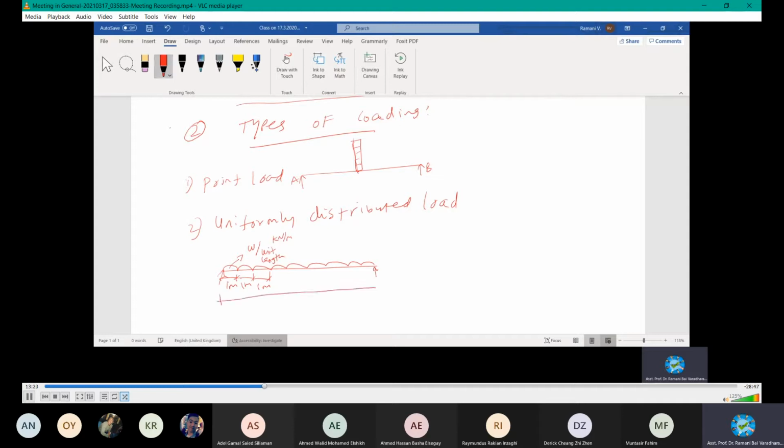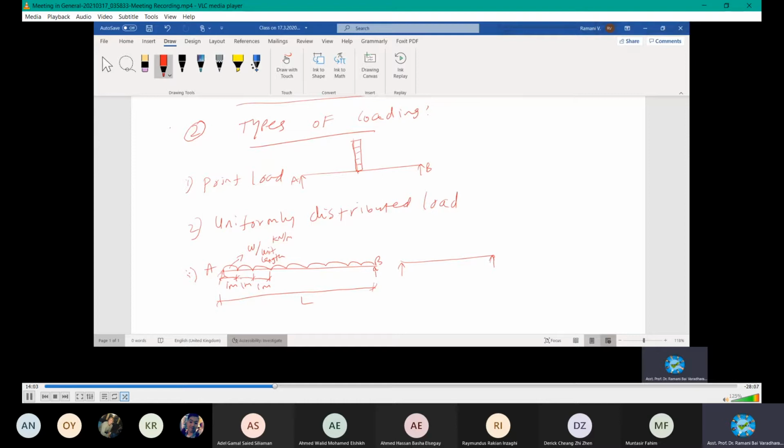That is the meaning of uniformly. See, if this is the span, overall length L, over the span the unit value is the same from A to B. This is uniformly maintained. Varied load may be like this. For the same one, it may be a varied load, uniformly varying, linearly varying like this, triangular loads, all this.